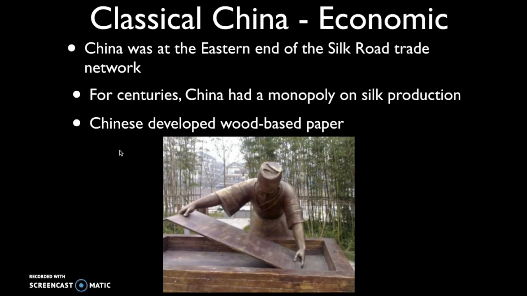Now, the Chinese are also going to develop wood-based paper. Now, previously, people had been writing on paper-like items. For example, in Egypt, they utilized papyrus, which was a dried reed that they wrote on. In other parts of the world, like the Middle East, they used vellum, which was a calf skin. But the Chinese developed the system of paper that we still use today, which is wood-based paper.